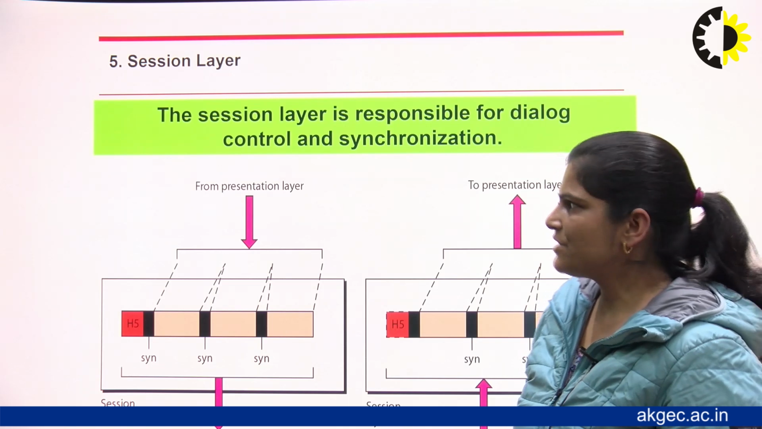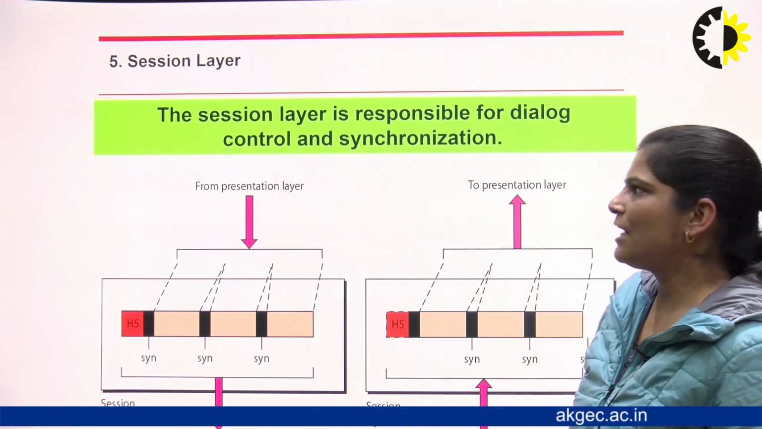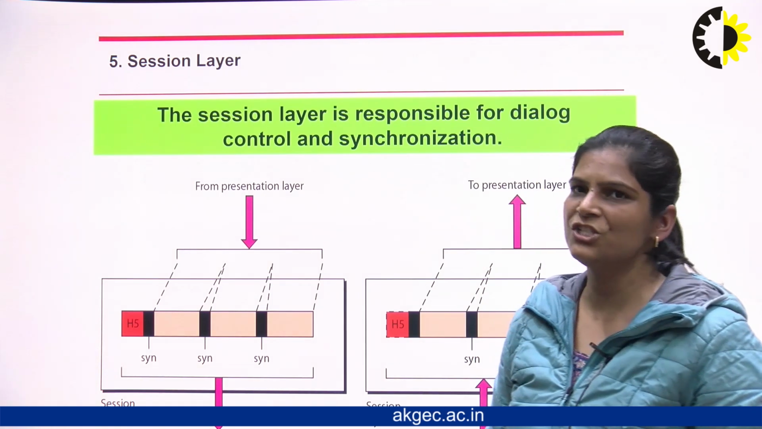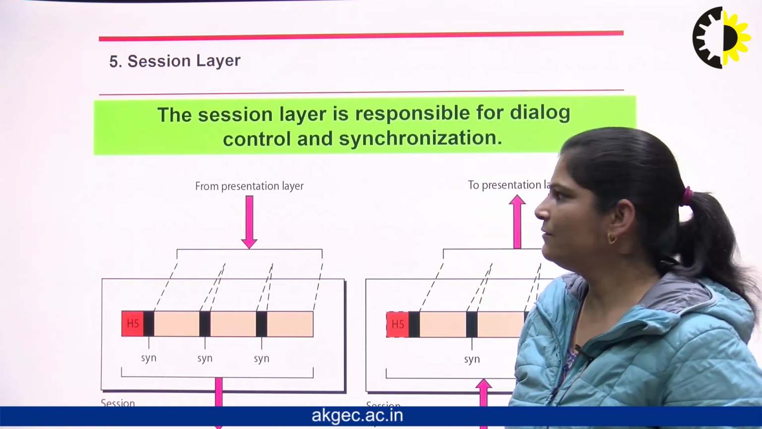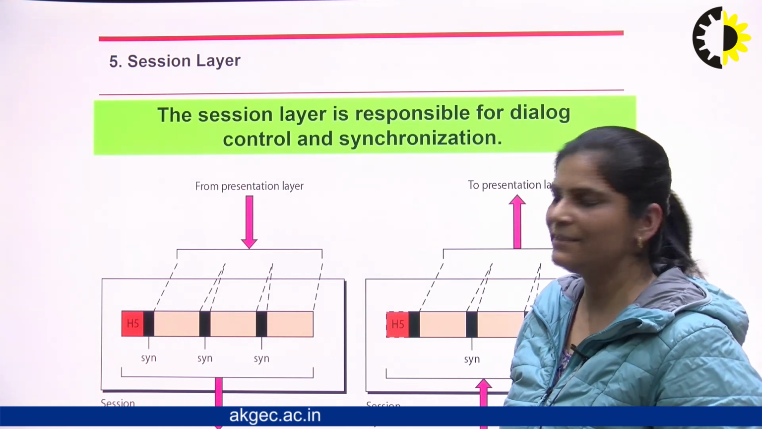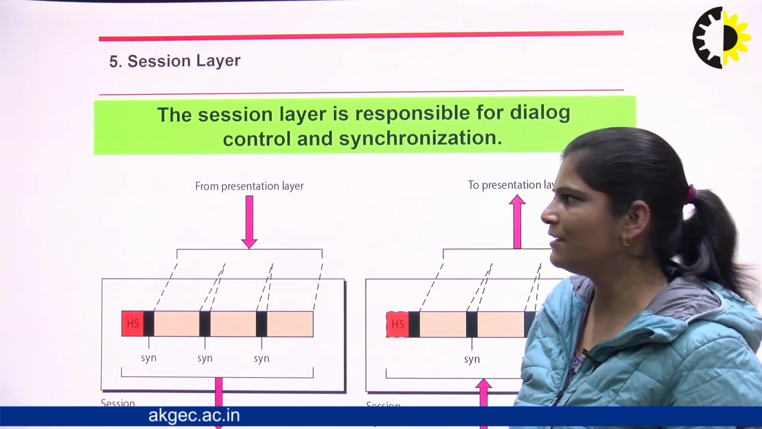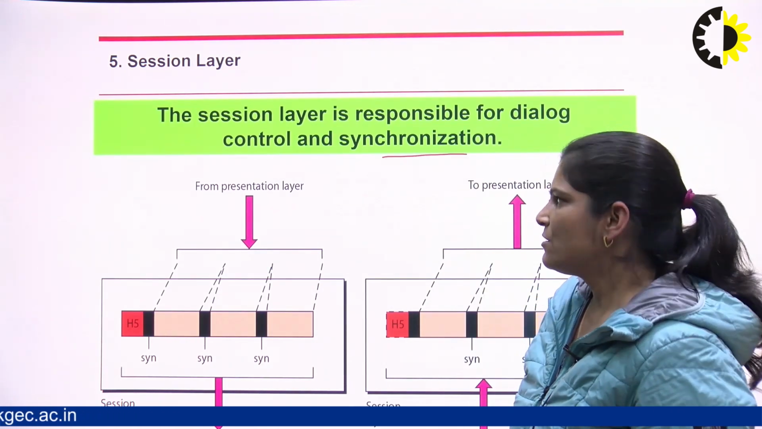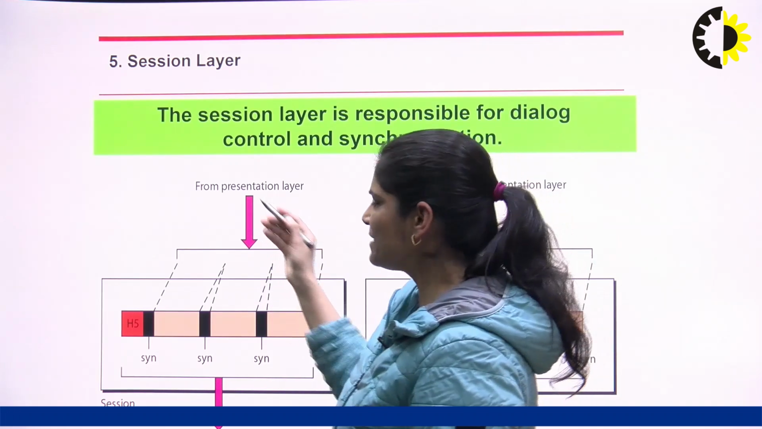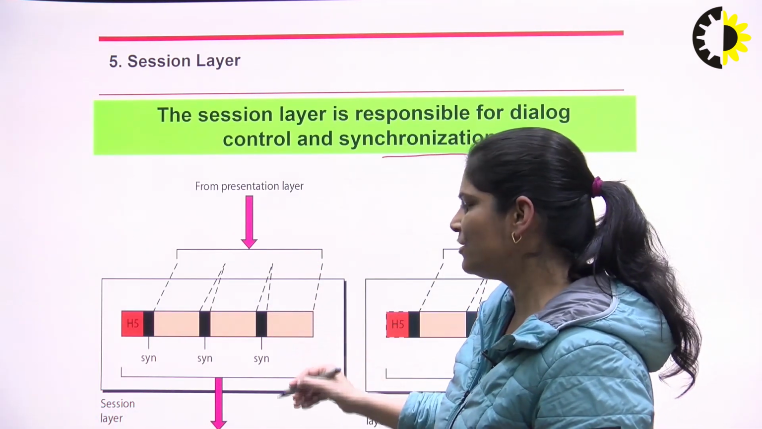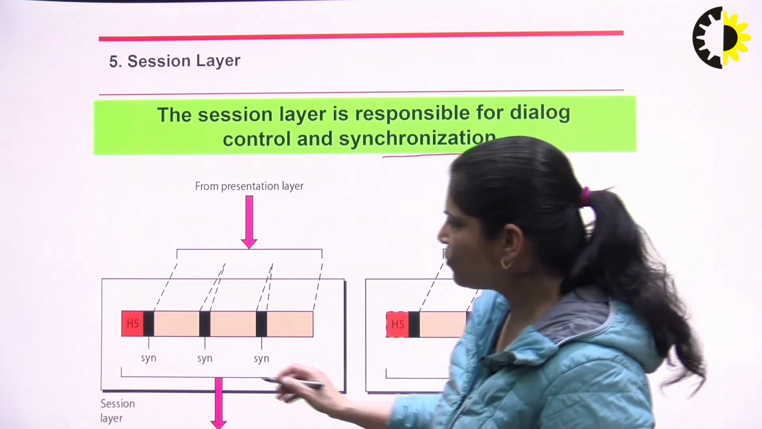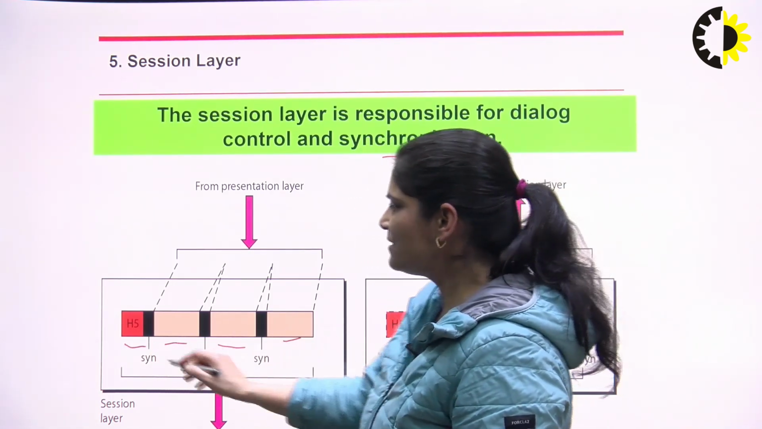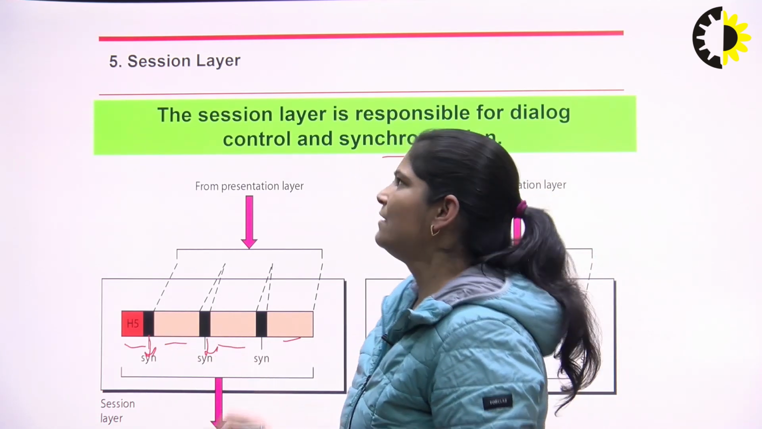Then the fifth layer is the session layer. The session layer is responsible for dialog control and synchronization, meaning it provides synchronization of data. If many packets are being sent from sender to receiver, the synchronization is provided by this session layer. There is interfacing between the presentation layer and session layer, and session layer to transport layer. So when we are sending data, let it be data 1, 2, 3, 4, synchronization is provided by this session layer.